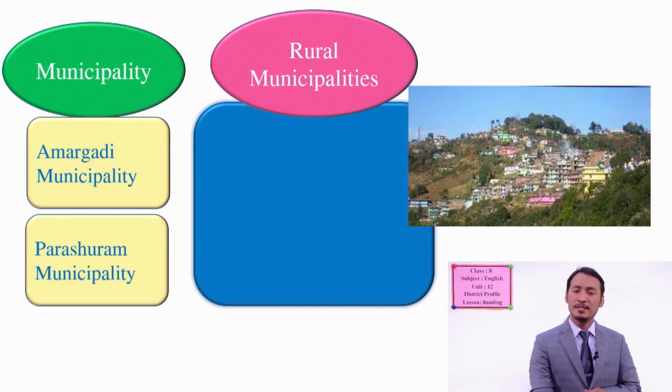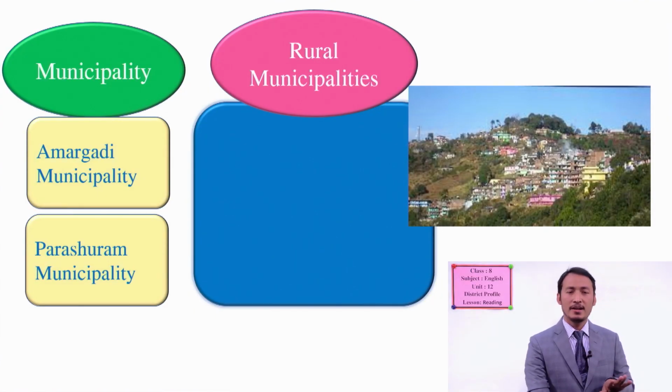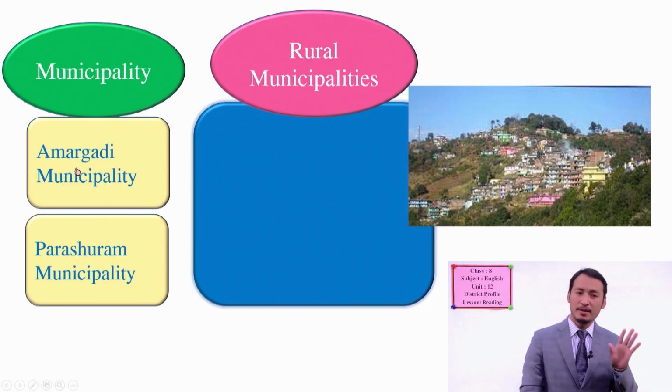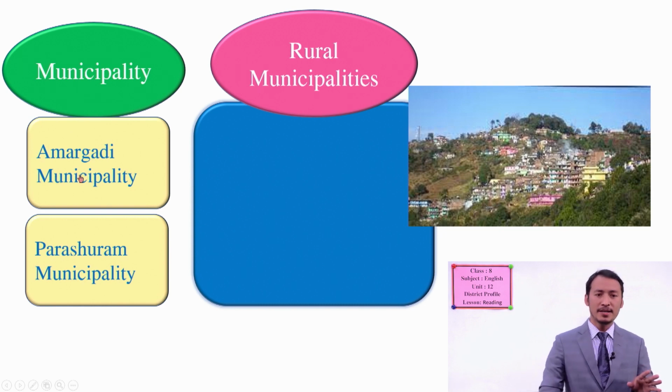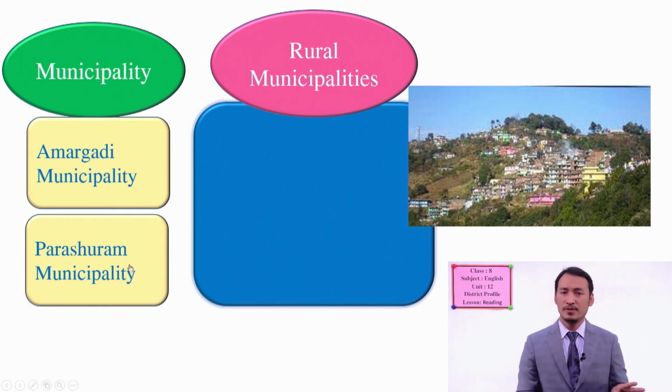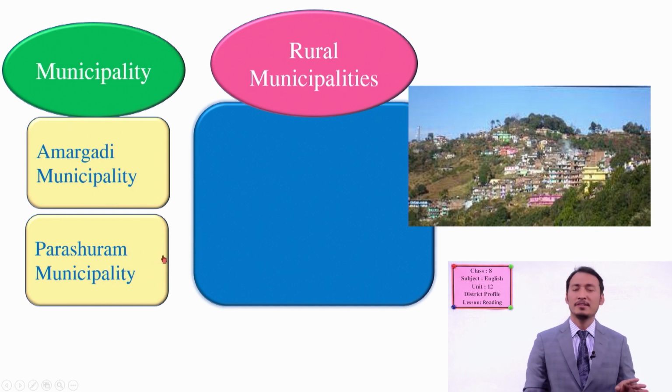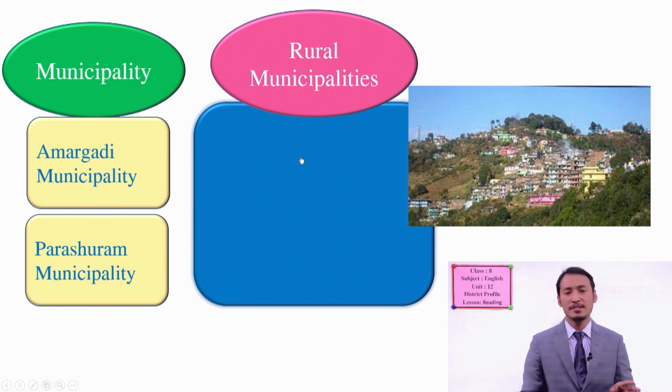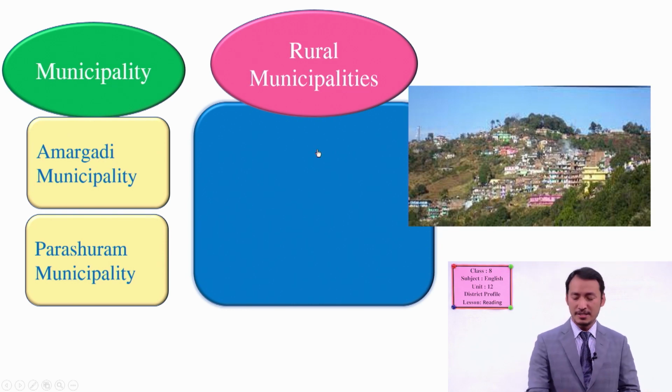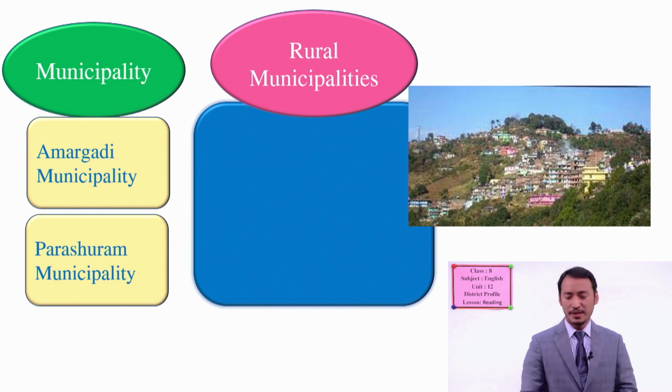We have some basic information. On one side, you have municipalities mentioned. One municipality is Amargadhi, and another one is Parashuram. You have BDCs mentioned there, but we have the latest information. According to the new structure of the district, we have rural municipalities here. Okay, students? So ignore all the other BDC names and remember these names.